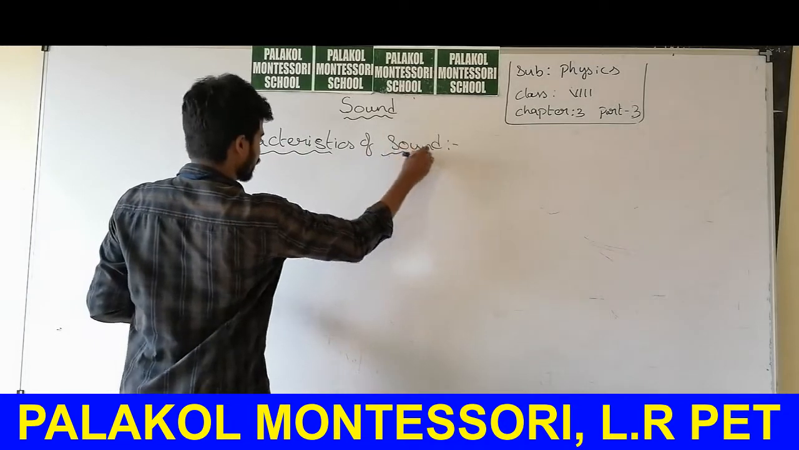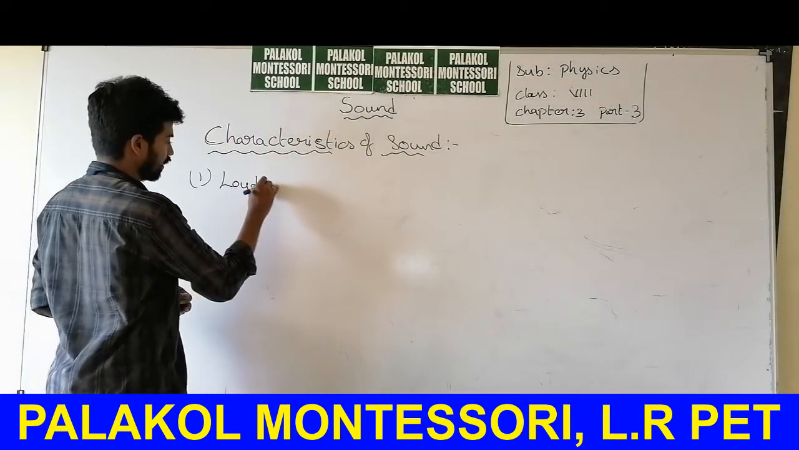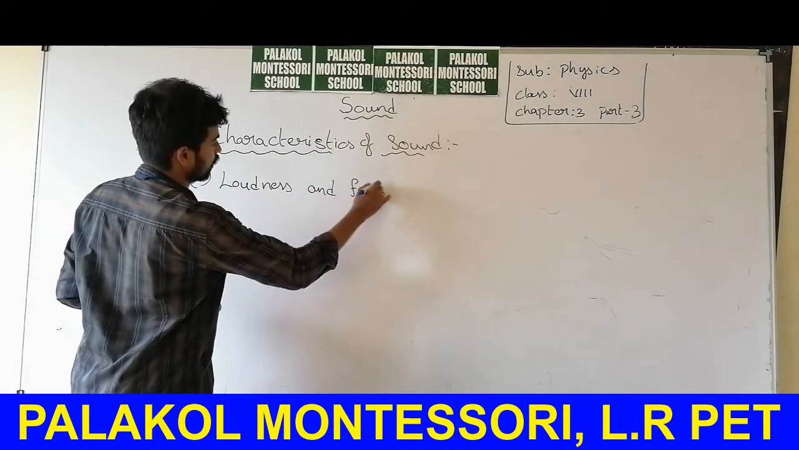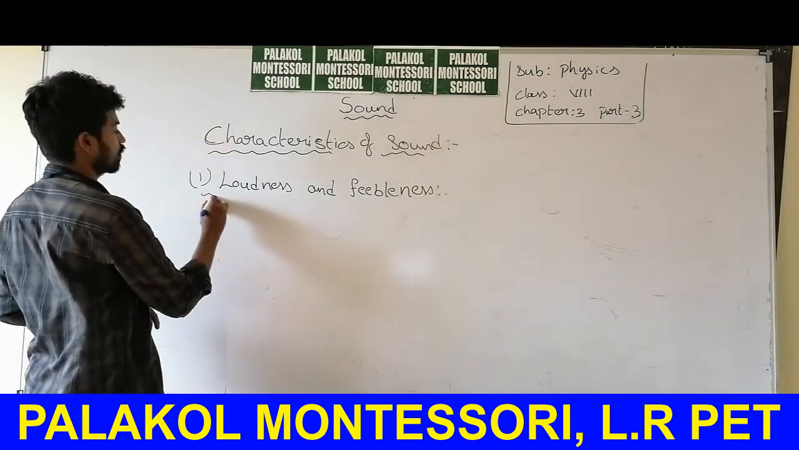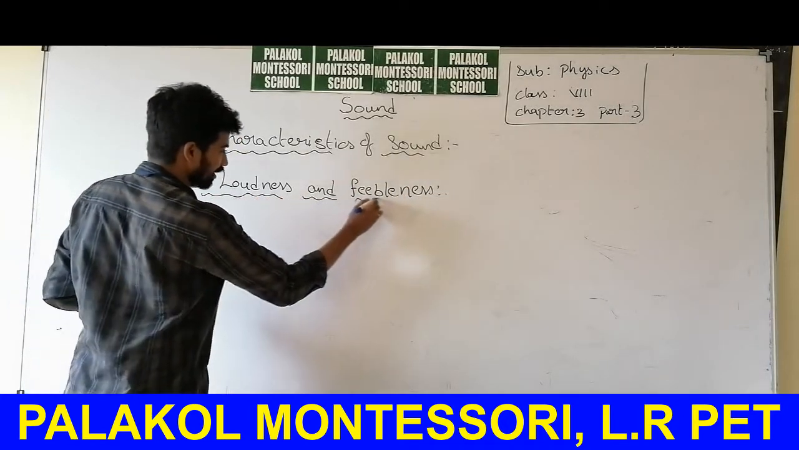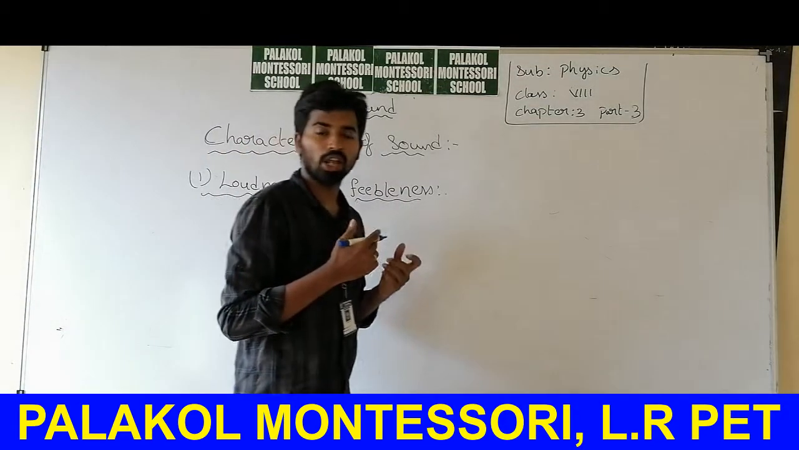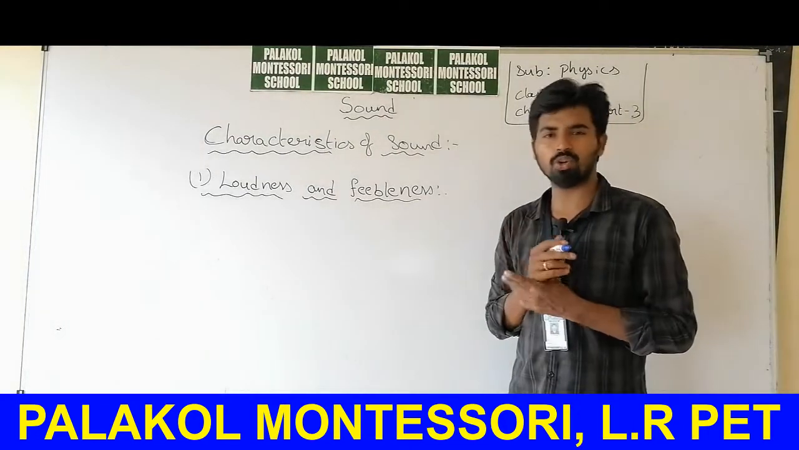So the first characteristic of sound is loudness and feebleness. Loudness means high volume, and feebleness means nothing but a low volume.